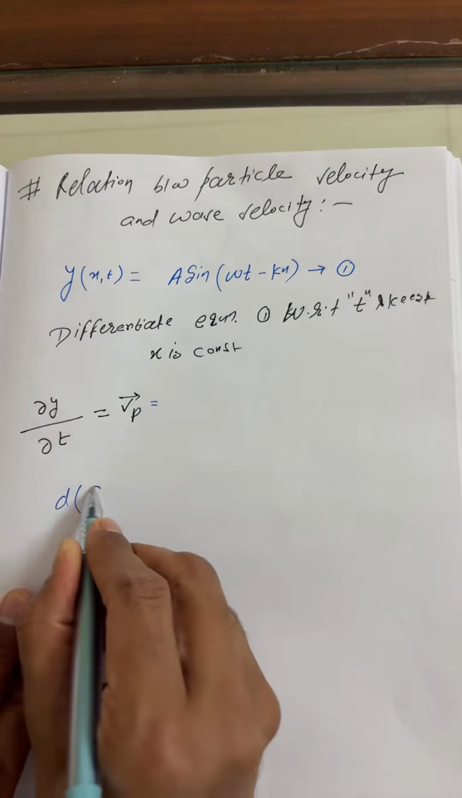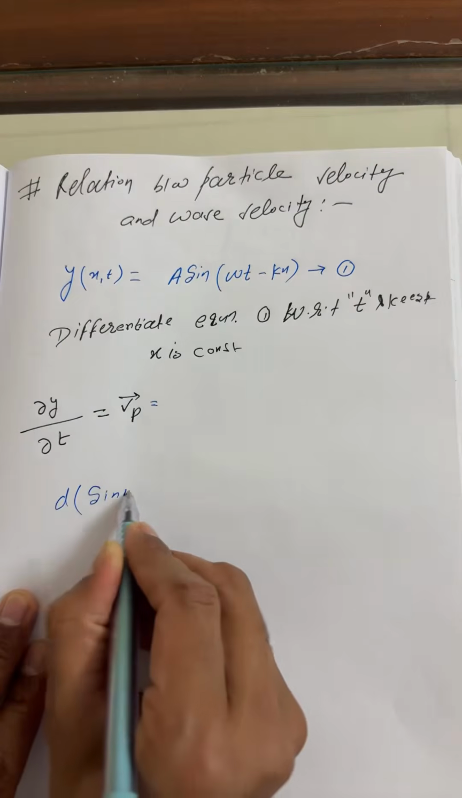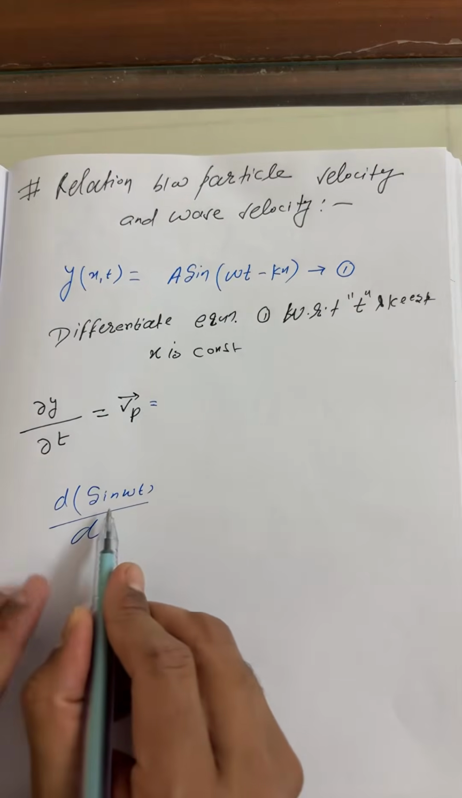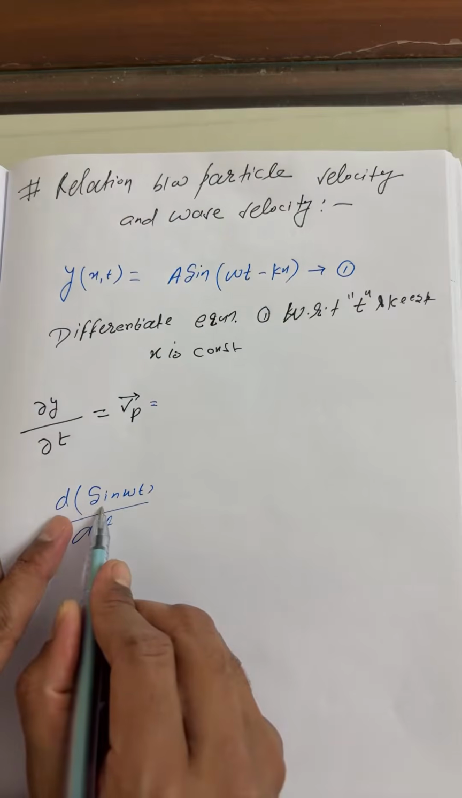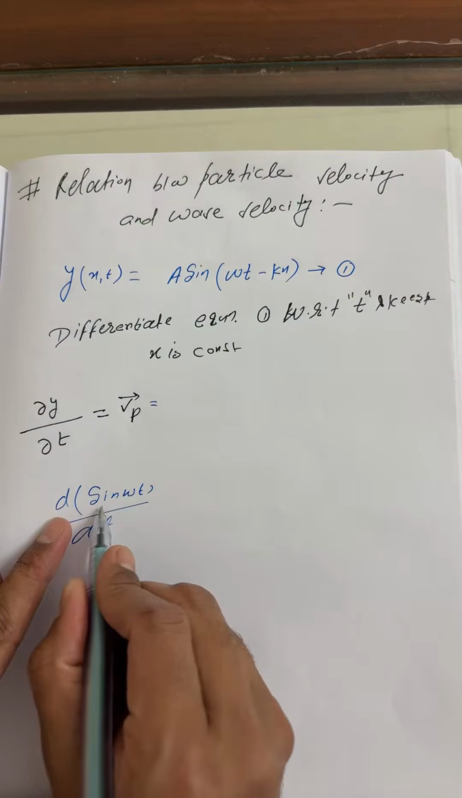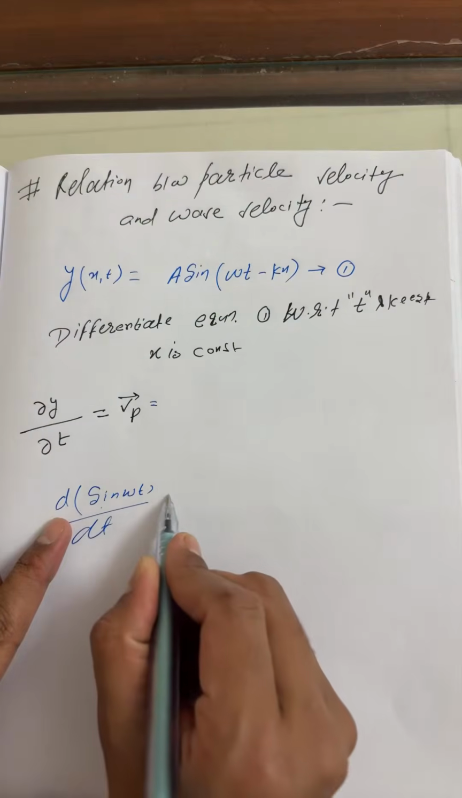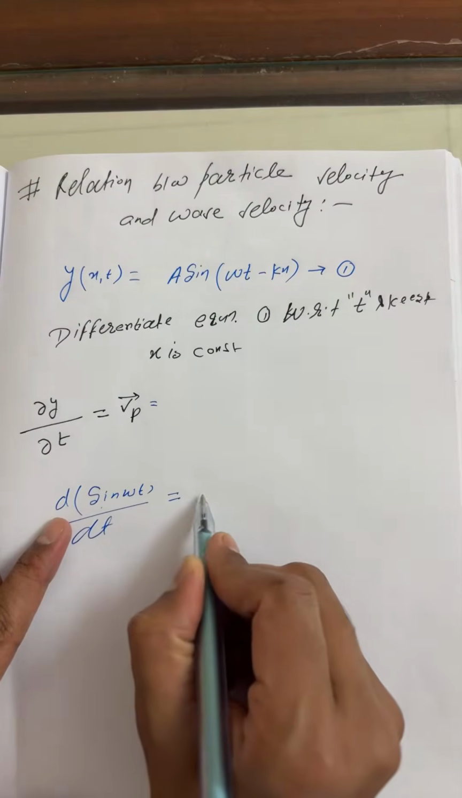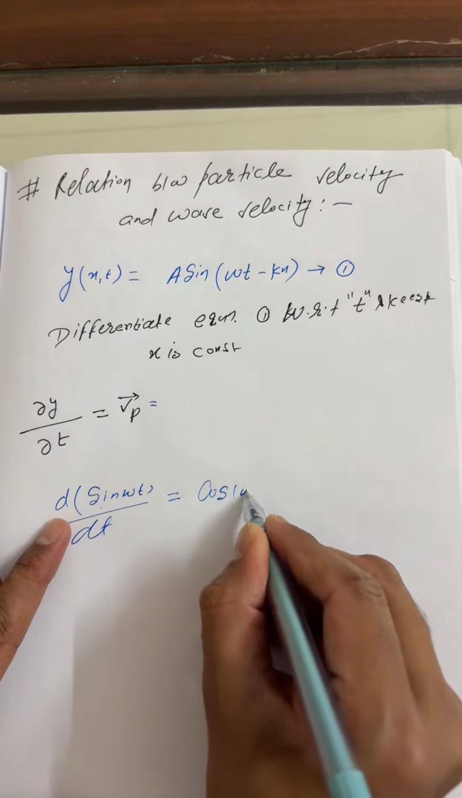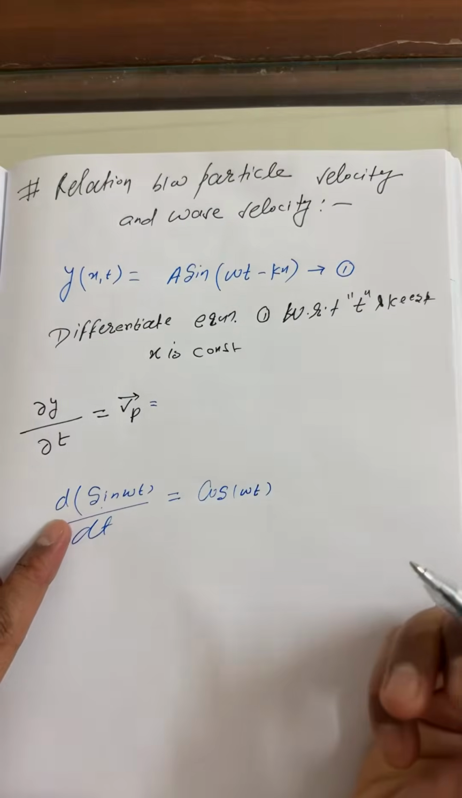Differentiation of sine omega t with respect to t. Right. So again, you can treat sine as the primary function and omega t as the secondary function. So first you will do differentiation of sine. So what can you say? Sine differentiation gives cos of omega t.